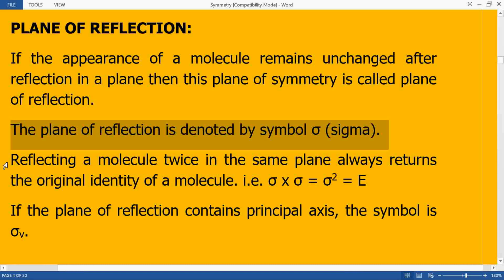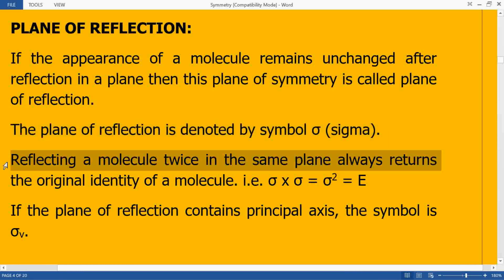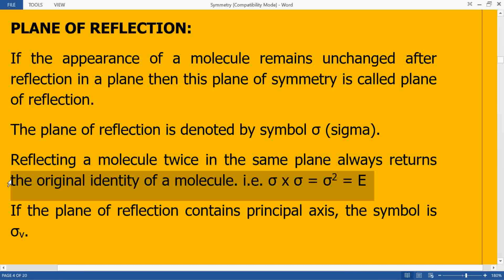Now friends, reflection is a process or an operation that we carry out so many times. We know one very interesting characteristic of reflection, that is, reflecting a molecule or any object twice in the same plane always returns the original identity of the molecule.